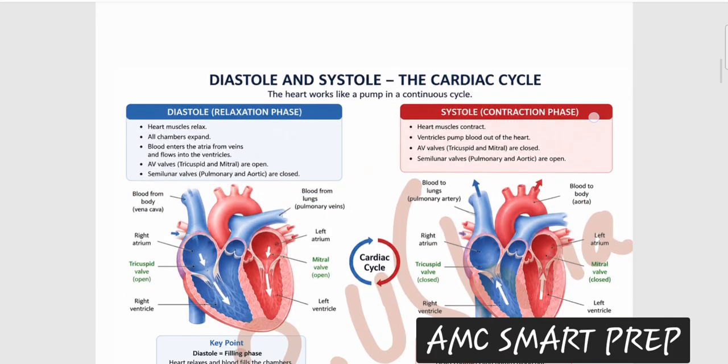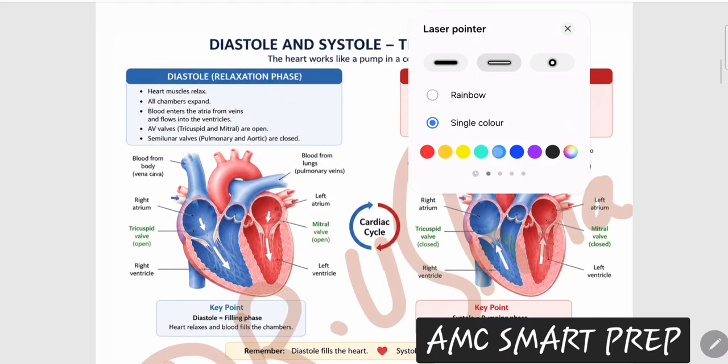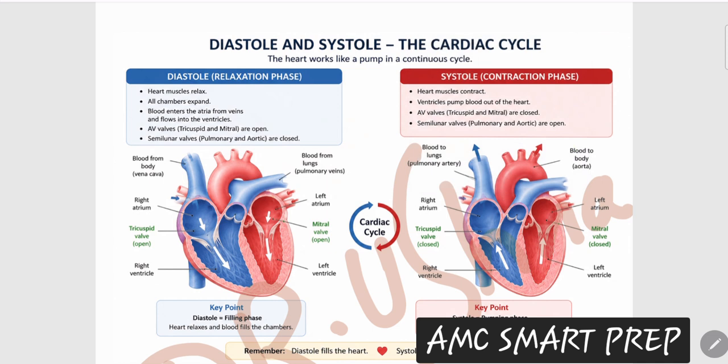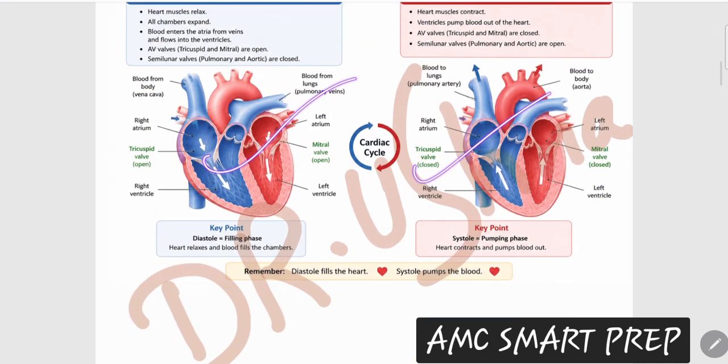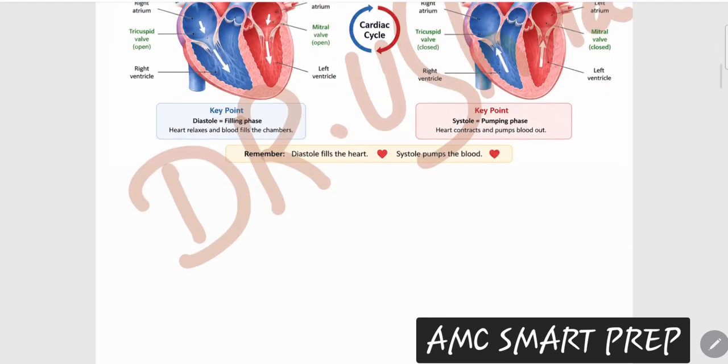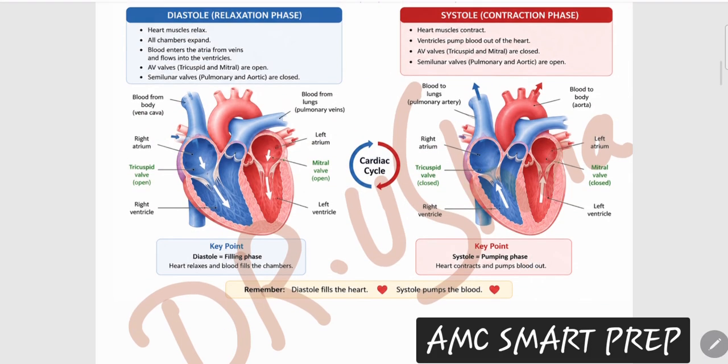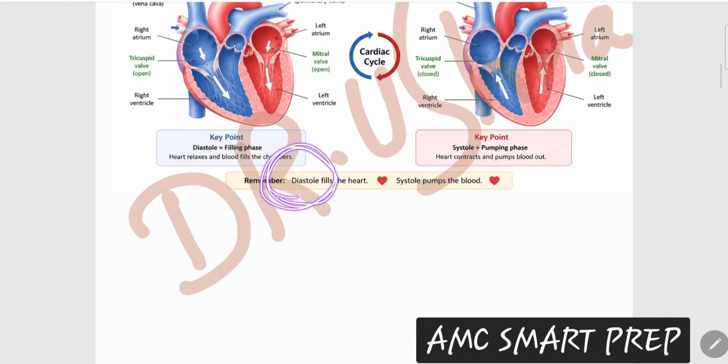Then, further, the concept of diastole and systole. You do not need to remember the whole cycle, that is not required for your exam. Just remember, when the heart gets filled, receiving blood through the superior vena cava and inferior vena cava into the right atrium and right ventricle, this pooling of blood is known as diastole, filling.